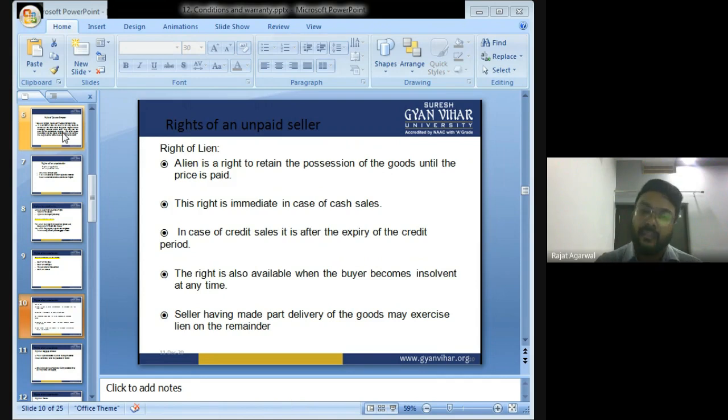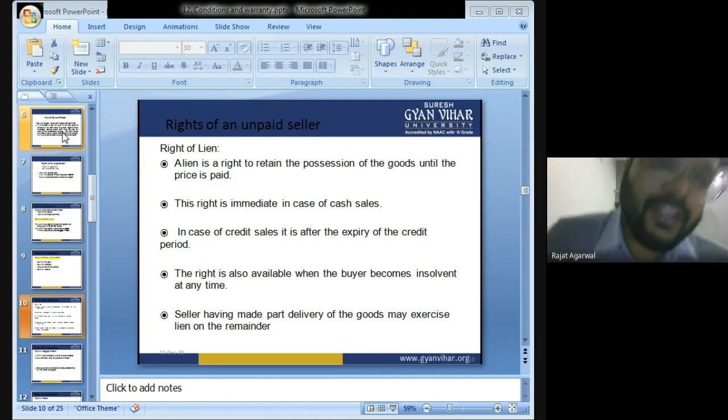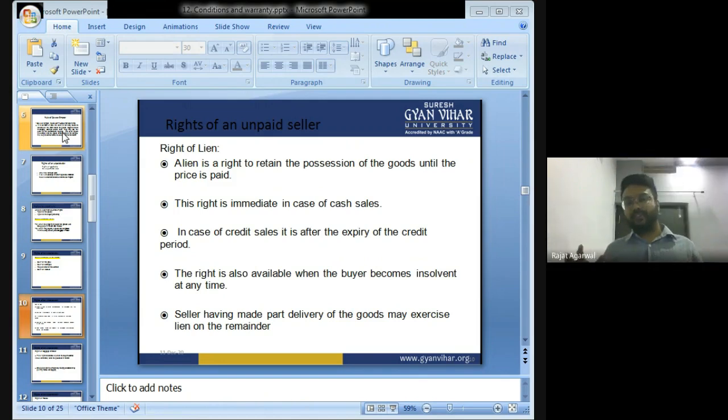A seller, having made part delivery of the goods, may exercise lien on the remainder. So right of lien means the seller can hold the possession of the goods and not deliver them to the buyer until and unless the price is paid.